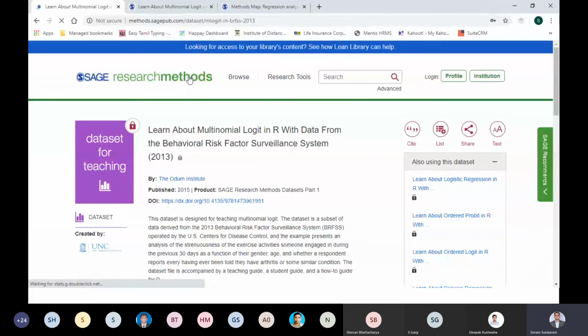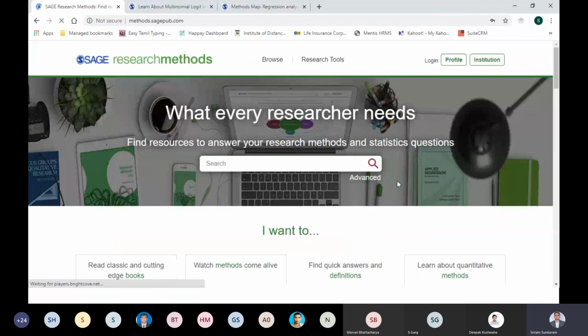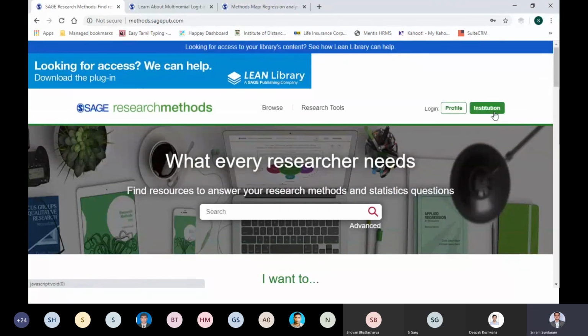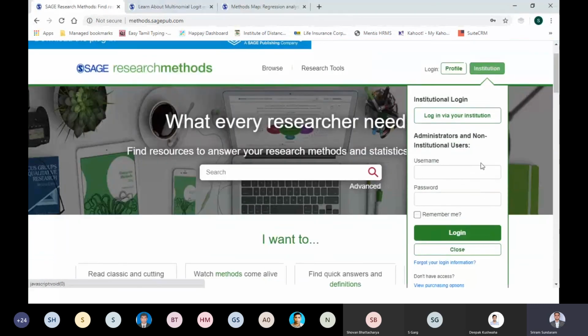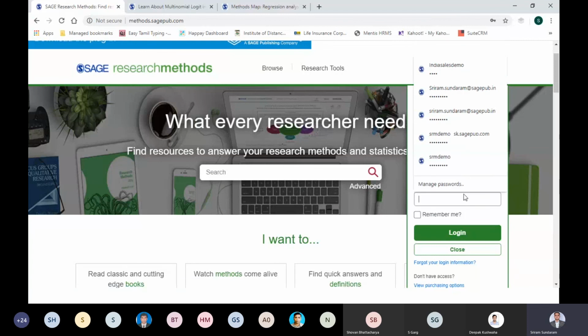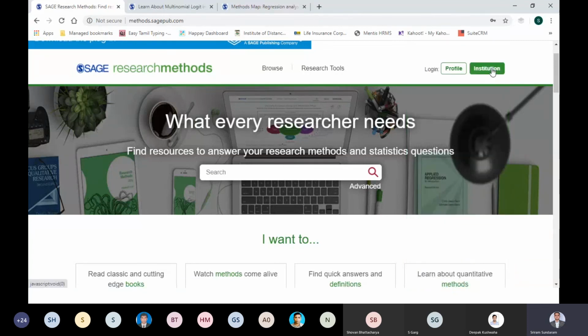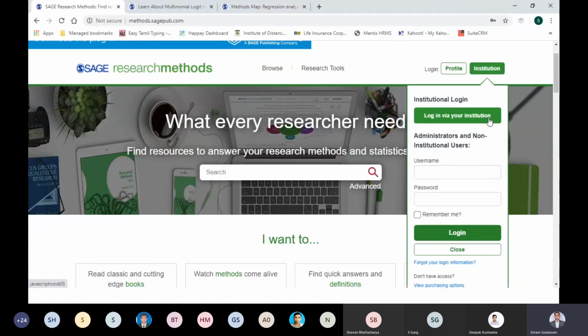Just to reiterate, when you get the username and password, go to this right top corner, institution, click over here, and straight away drop in your username and password that I'm going to give you. Don't go through this institutional. It is not institutional. Go to this administrator and non-institutional user. Straight away key in the username and password and log in.